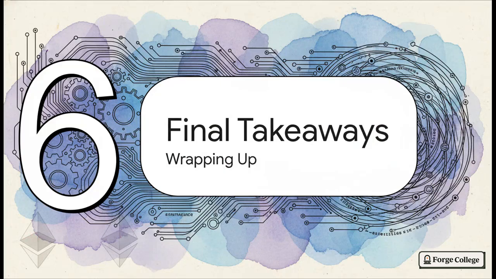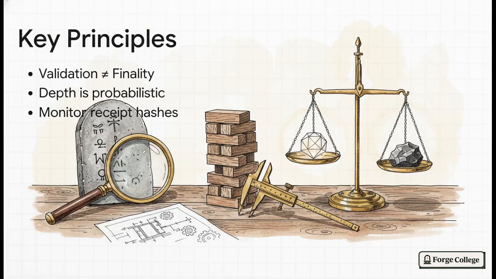Let's wrap things up with part 6, our final takeaways. We've covered a lot of ground today, from the theory of permanence all the way down to the actual code logic for detecting chain shifts. Let's just quickly cement this knowledge with 3 core principles. First off, validation does not equal finality. Validation checks the rules today. Finality ensures the record actually persists tomorrow.